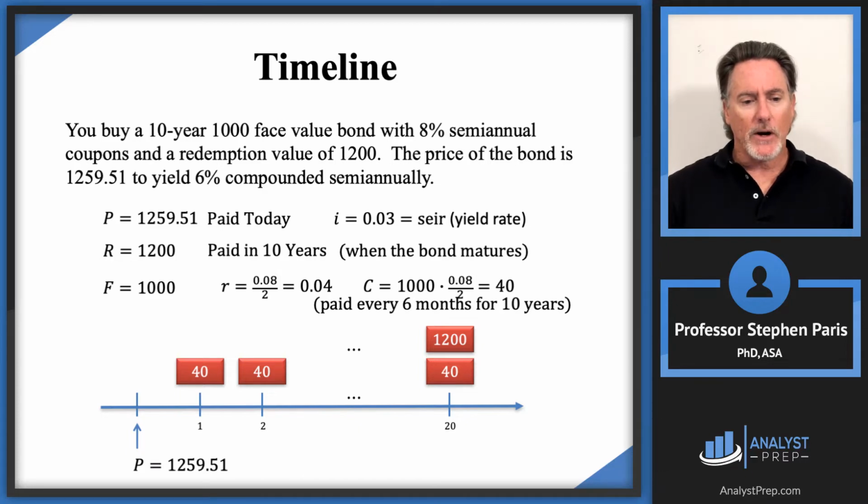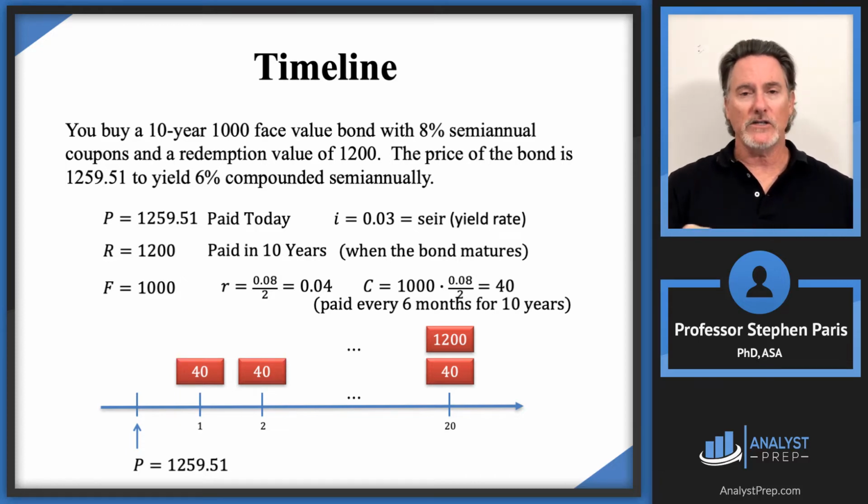In exchange for us lending our money, we're paying $1,259.51 to this company. In exchange, we're going to get 40 at the end of each 6 months for 10 years, and then at the time of that last payment of 40, we're going to get that $1,200.